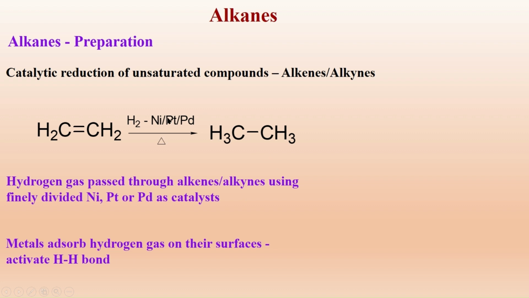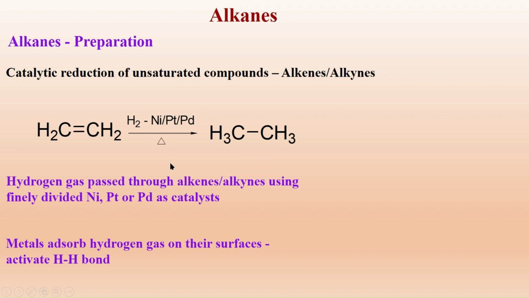The metal which we use as the catalyst absorbs the hydrogen gas on its surface and activates the hydrogen bond, and it helps in the addition of hydrogen across the carbon-carbon double bond.